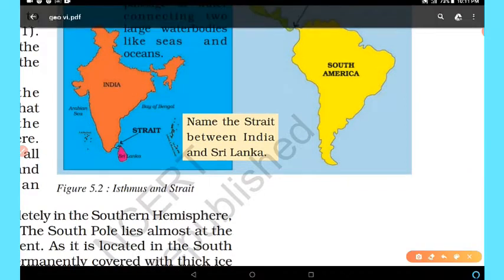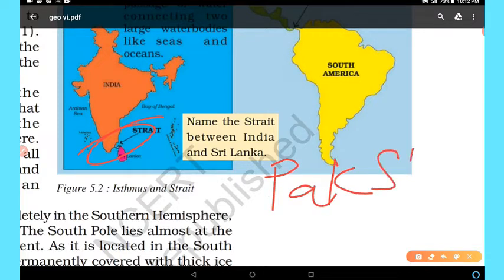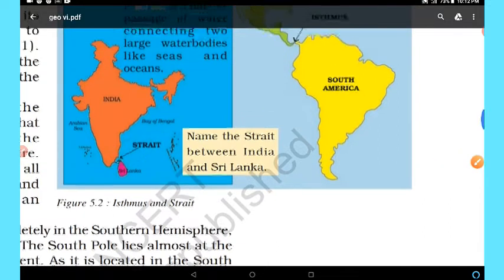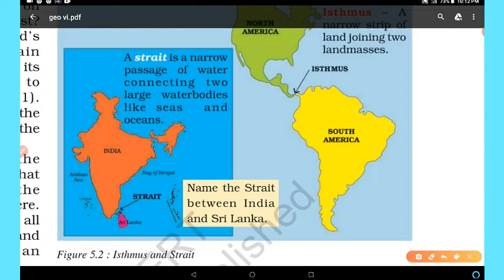Pak Strait is between Sri Lanka and India, not between Sri Lanka and India and Pakistan. Between Sri Lanka and India, this is the Pak Strait. You have to remember this is the Pak Strait. And what is a strait? A strait is a narrow passage of water connecting two large water bodies like seas and oceans.